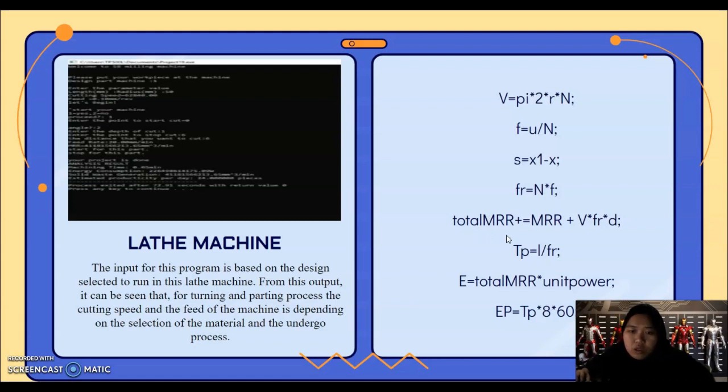The total MRR equals MRR plus V times FR times D, and the TP equals L over FR, and E equals total MRR times unit power. And lastly, the EP, the estimated productivity, equals TP times A times 60.